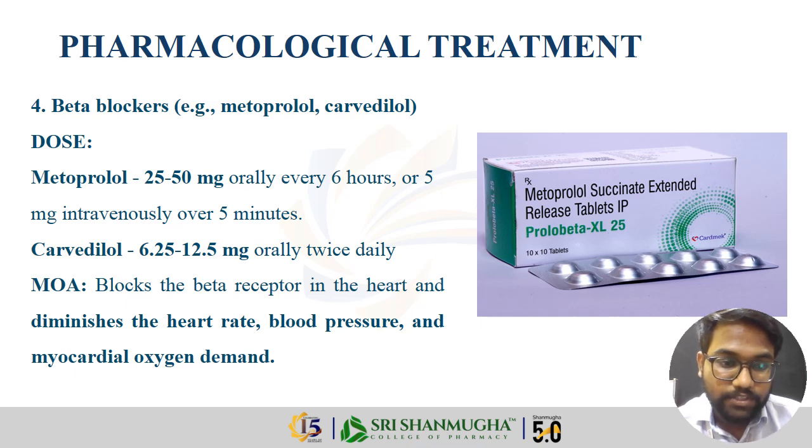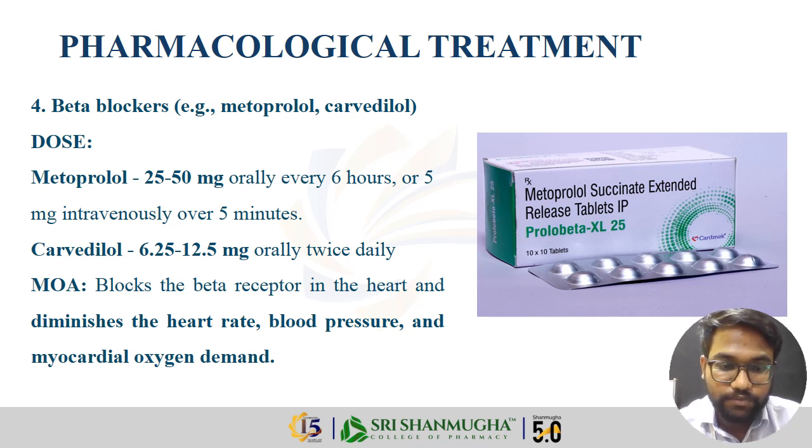The next drug class is beta blockers. The drugs are metoprolol, carvedilol, atenolol, propranolol, etc. The metoprolol dose is 25 to 50 mg orally every 6 hours, or 5 mg intravenously over 5 minutes. Carvedilol is 6.25 to 12.5 mg orally twice daily.